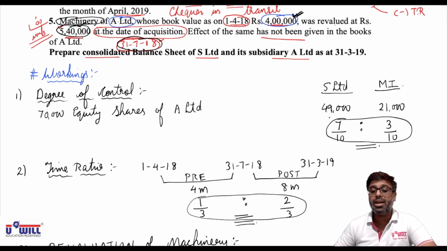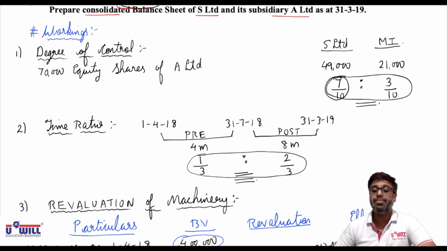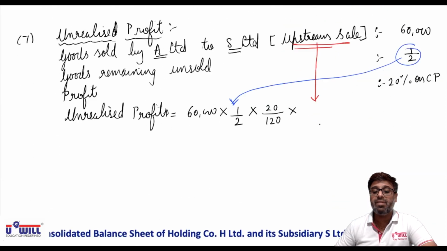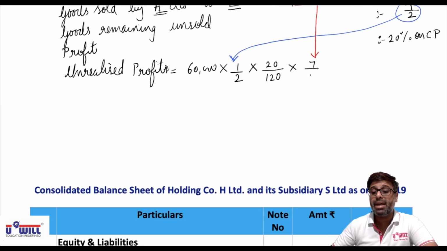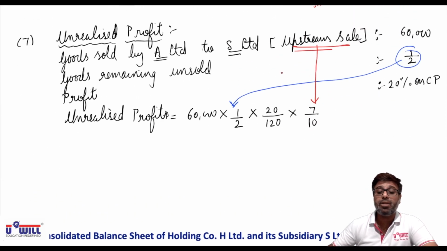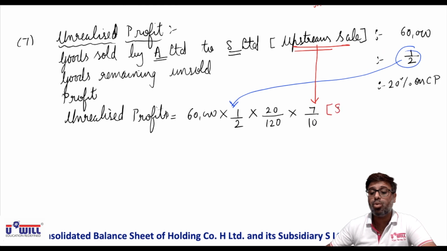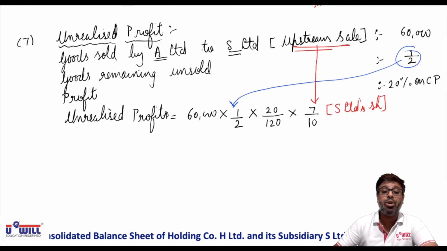What is holding company's share? 7 by 10. So further we will do into 7 by 10. 7 by 10 is holding company S Limited's share. Upstream sales, so we have to take only holding company's share.